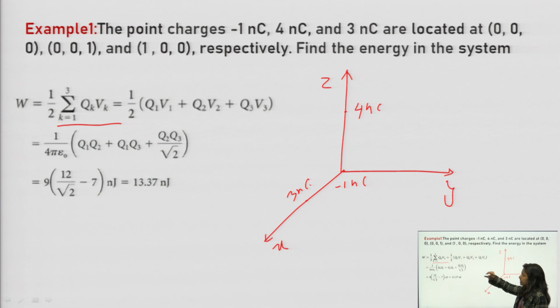Now in place of k we will take 3, then Q1 V1, Q2 V2, Q3 V3, where V1, V2, V3 are the total potential at the first point, second point and third point respectively. After putting in the values, we can find the value of W, the total energy, as this much.